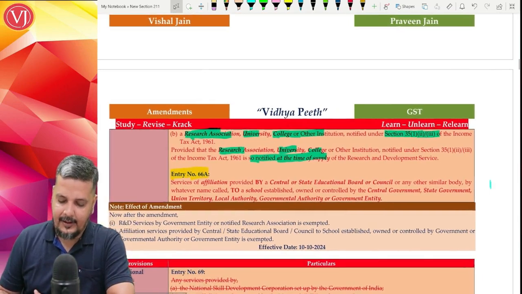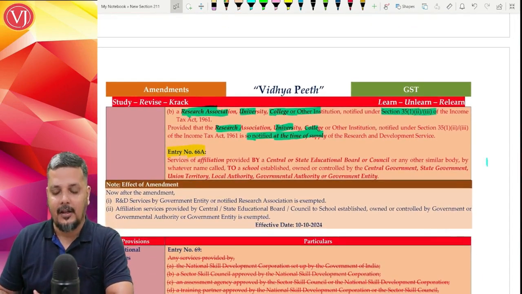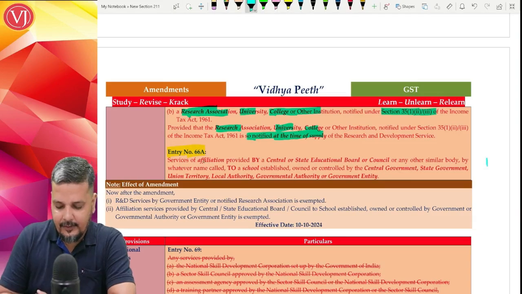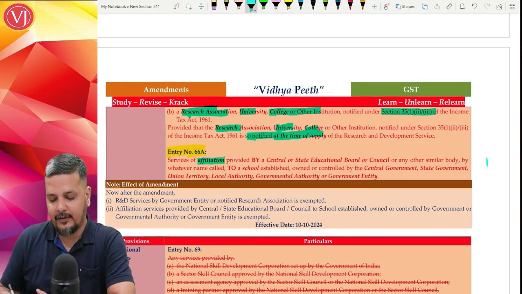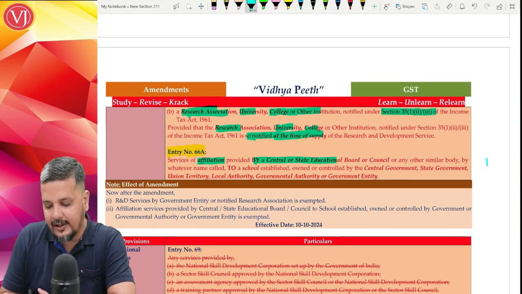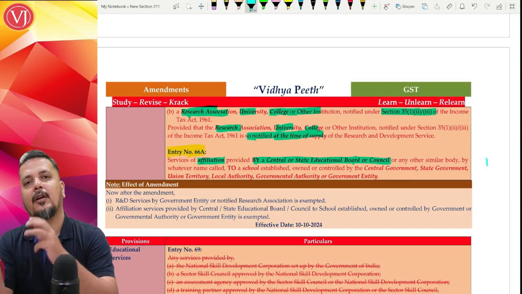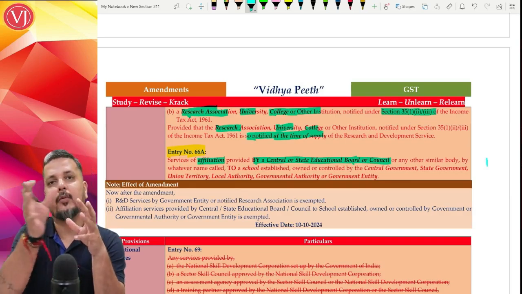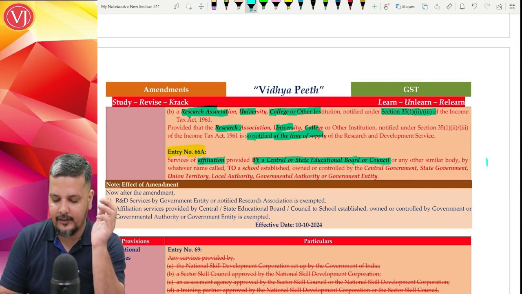Now there's another entry 66A, which talks about affiliation services provided by Central or State Educational Board or Council. So whenever you're talking about your school, they are always affiliated to so and so, correct? So you're talking about affiliation services given by whom?